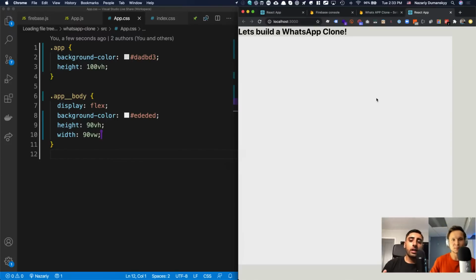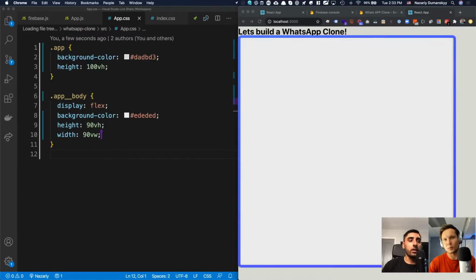There we go. Beautiful. So you see it, it kind of made this box, which has a width of 90 view width and a height of 90 view height, right? So it's kind of cropped in a bit.